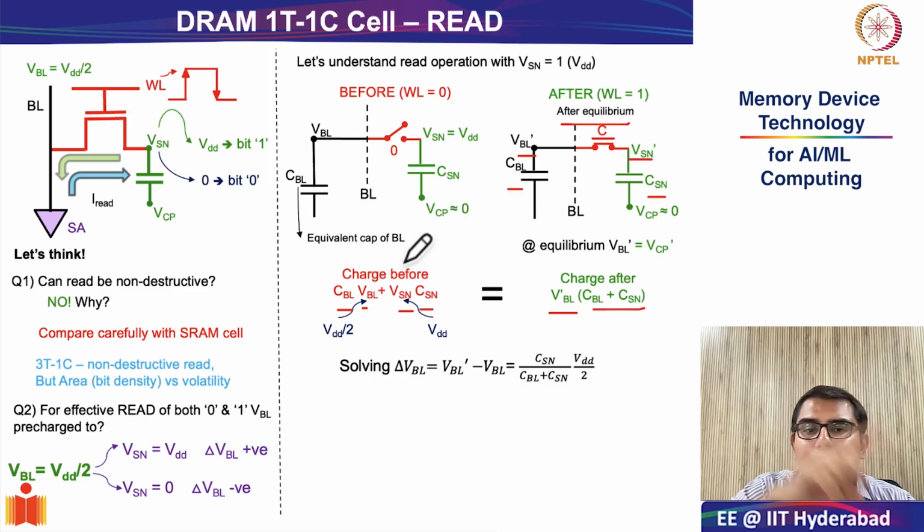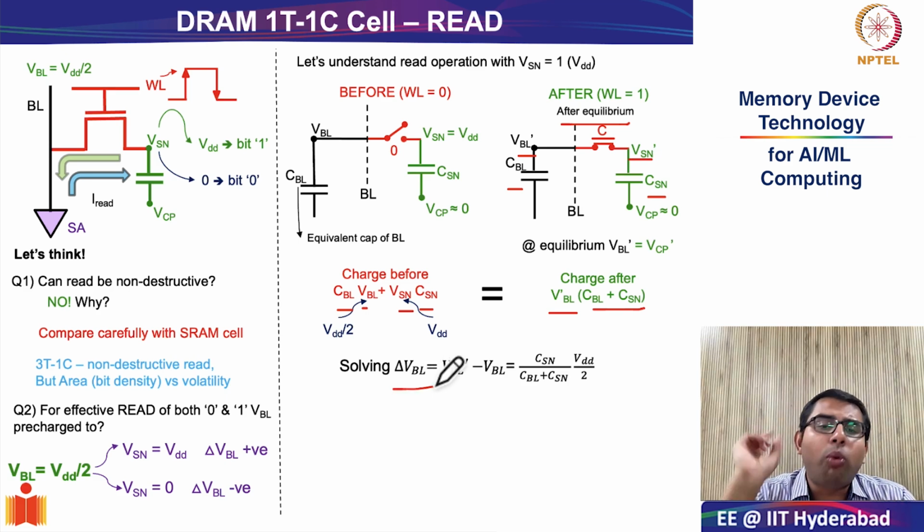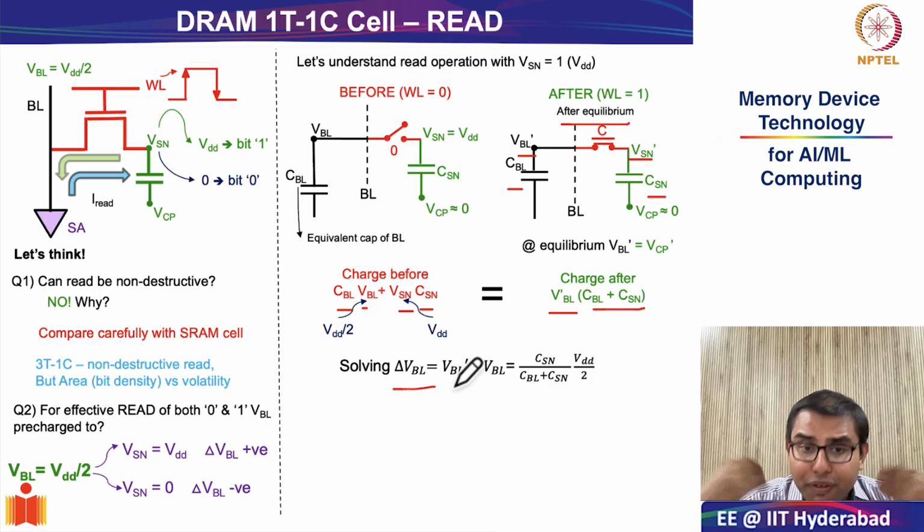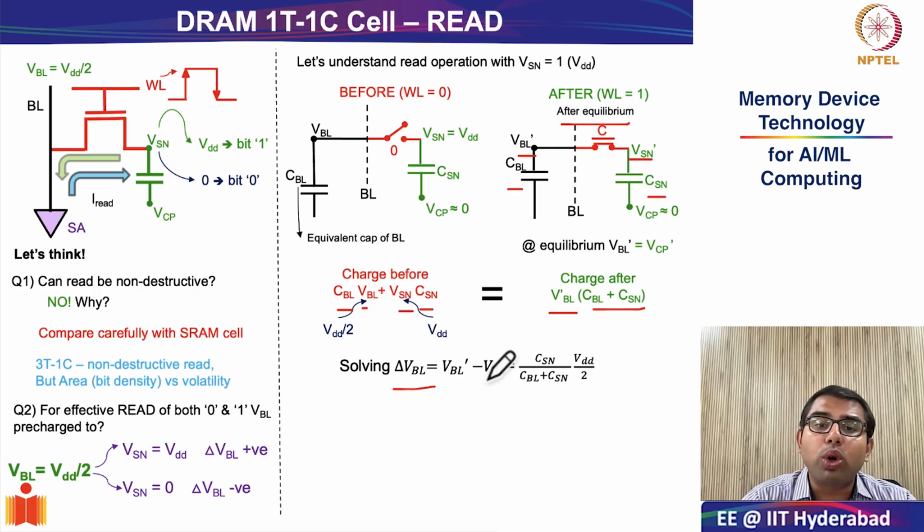If I solve this entire equation and try to find delta VBL, what is delta VBL? It is VBL dash minus VBL, where VBL dash is after the access transistor has been turned on and after the read operation, minus before the read operation.